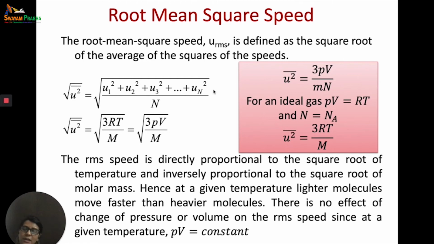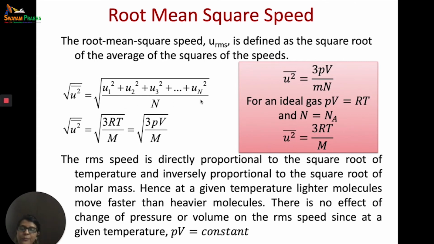So, you first take the average of the square of the speed, that is u1 square plus u2 square plus u3 square plus un square divided by n, and then you take the square root. So then you get root mean square speed. Now this is the under root u bar square. So under root u bar square is equal to under root u1 square plus u2 square plus u3 square plus un square divided by n.